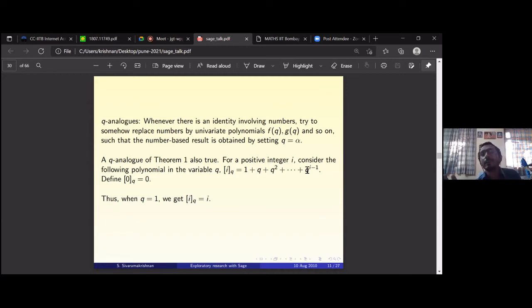All are variants. I tried even changing it to a bivariate version where you put t power i minus 1, t power i minus 2, all the way up to 1, and you take their product. So it's like t power i minus 1 plus t power i minus 2 q plus q squared t power i minus 3, etc., all the way. That doesn't work. So what works?